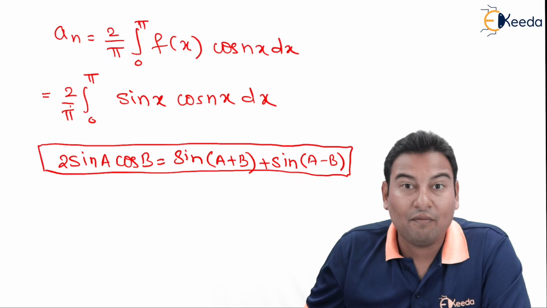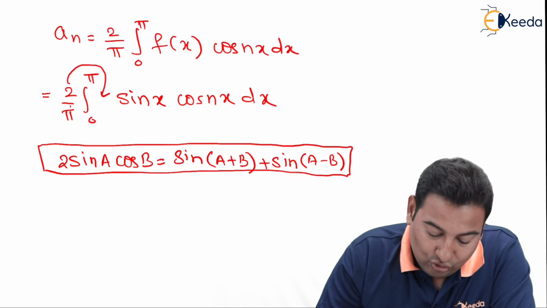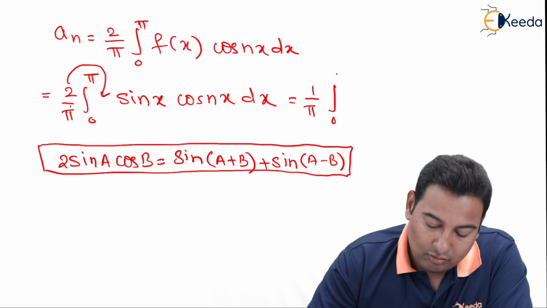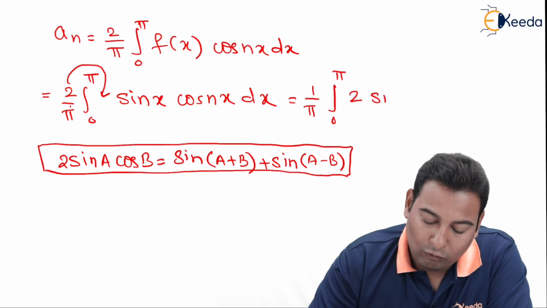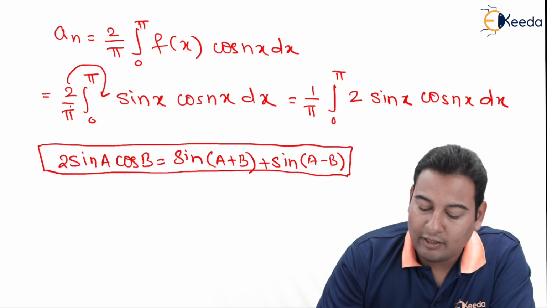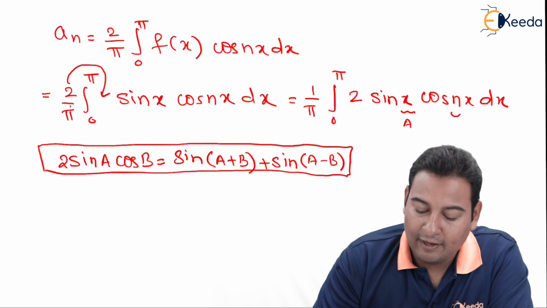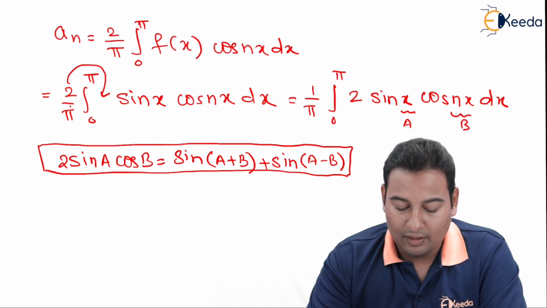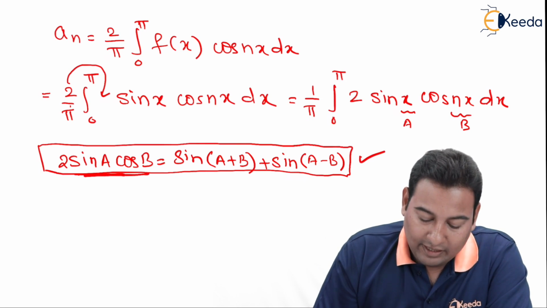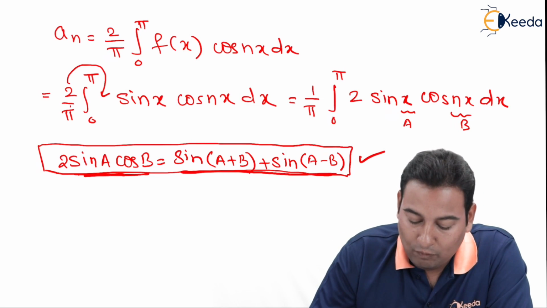For applying this formula, we want 2. Let's take this 2 inside. This is 1 upon pi, integral 0 to pi, 2 sin x cos nx dx. This is A, this is B. Because this formula separates multiplication of sin and cos into plus.